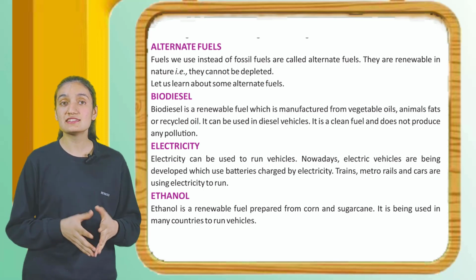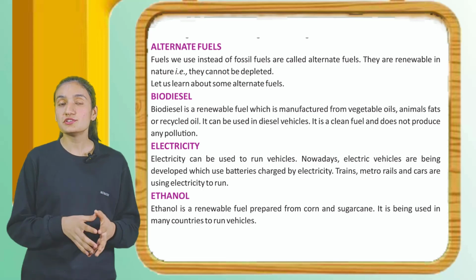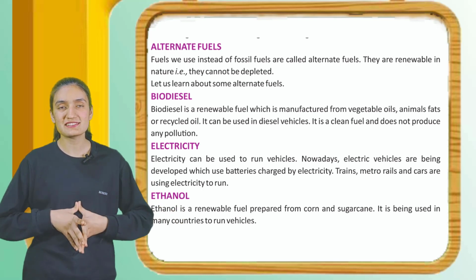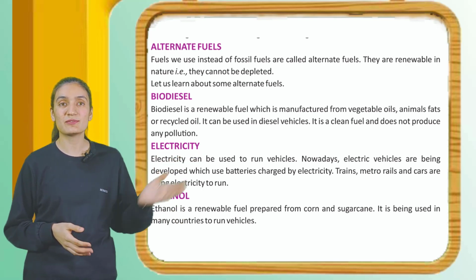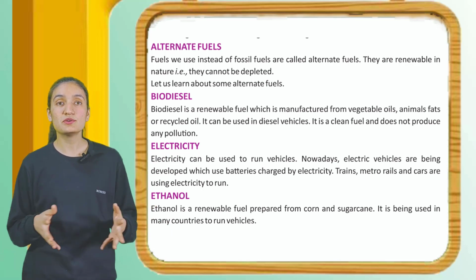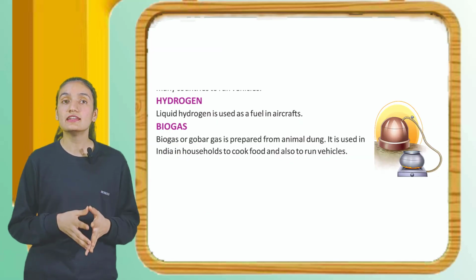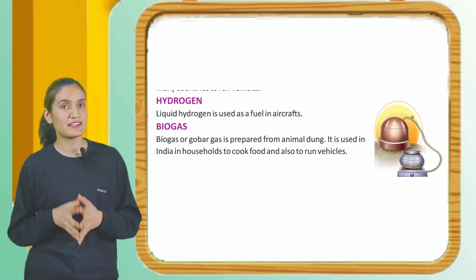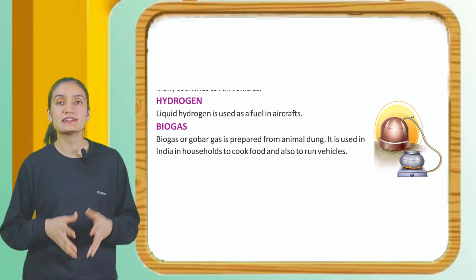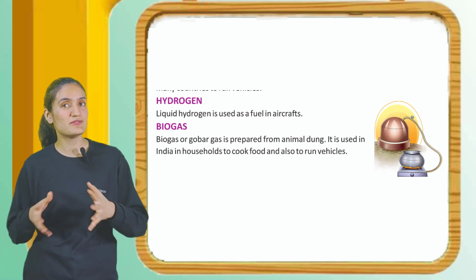Electricity. Electricity can be used to run vehicles. Nowadays, electric vehicles are being developed which use batteries charged with electricity. Trains, metro rails and cars are using electricity to run. Next is ethanol. Ethanol is a renewable fuel prepared from corn and sugarcane. It is being used in many countries to run vehicles. Next is hydrogen. Liquid hydrogen is used as a fuel in aircraft. Biogas. Biogas or gobar gas is prepared from animal dung. It is used in India in households to cook food and also to run vehicles.